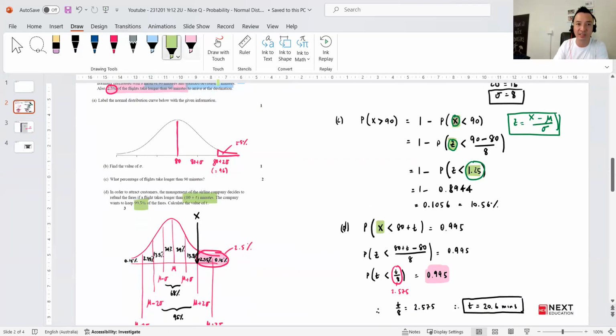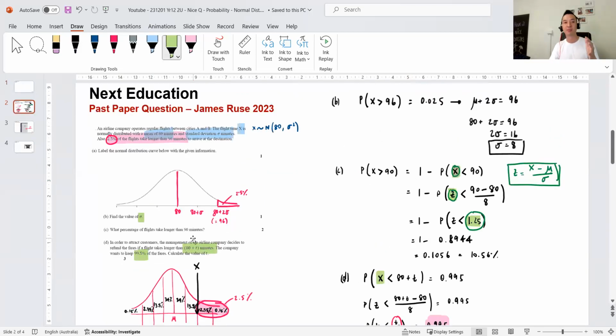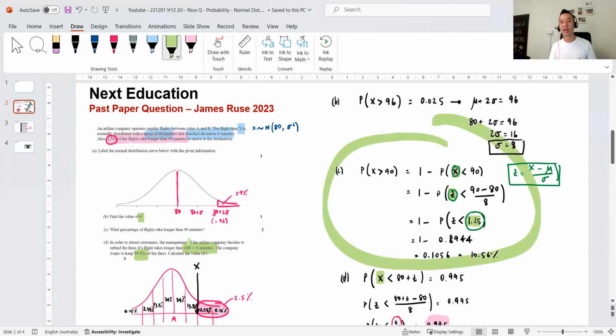So guys, I like this question because a lot of people get stuck with the start of finding sigma. But hopefully that's okay. The fact that they gave you a nice percentage of 2.5% allows you to use the empirical rule to go, okay, sigma's a nice 8. Once you find that, they give you one question where they go, find the percentage of flights greater than 90.